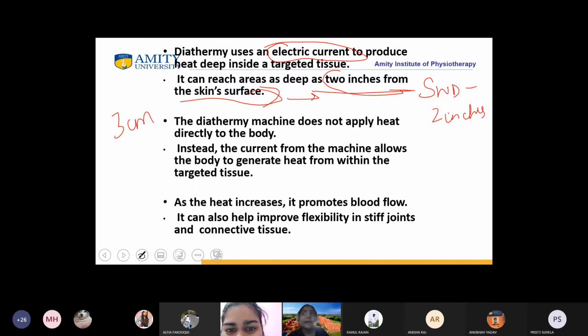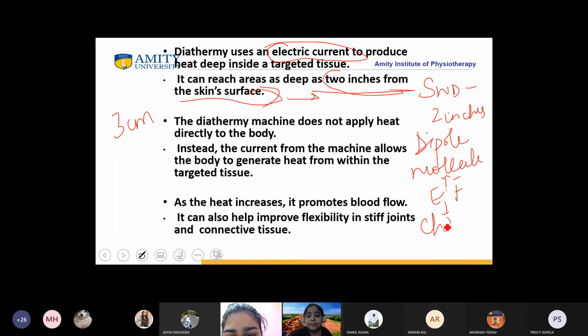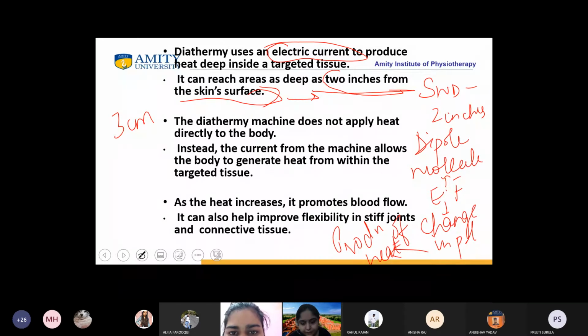Because when the dipole molecules come in contact with the electric field, there is a change in polarity. Once the change in polarity occurs, there will be production of heat inside the body tissue. Is it clear, students?